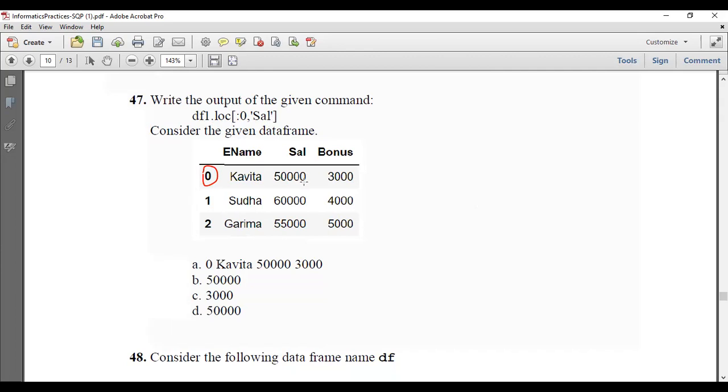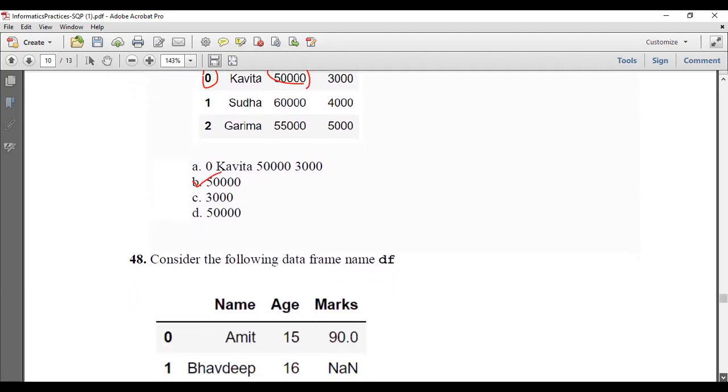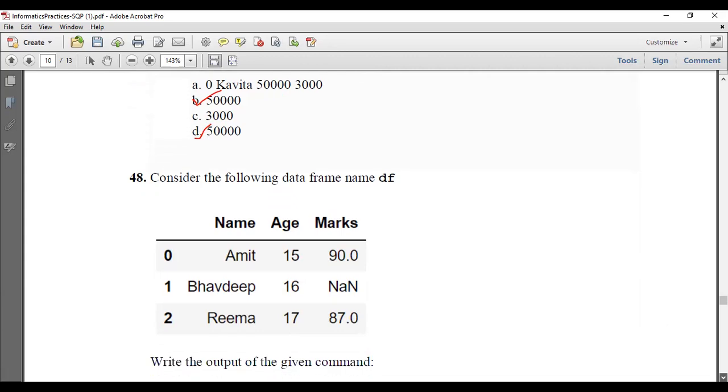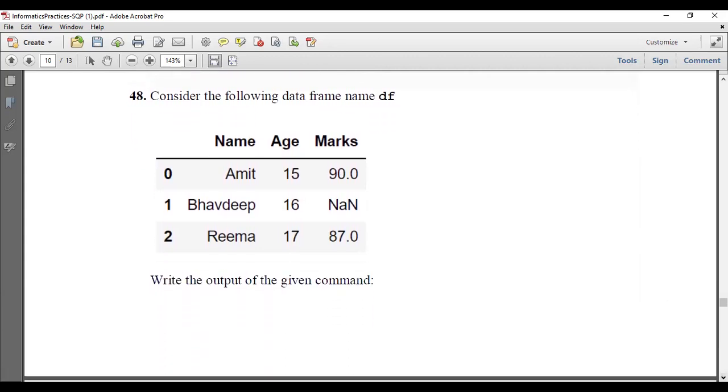So what is the value corresponding to the 0th row salary? Option B, 50,000 is the correct answer. B and D have the same answer, 50,000. Anyone you can mark.